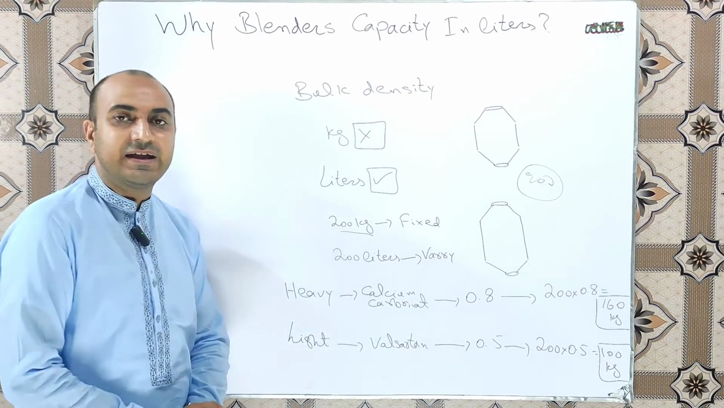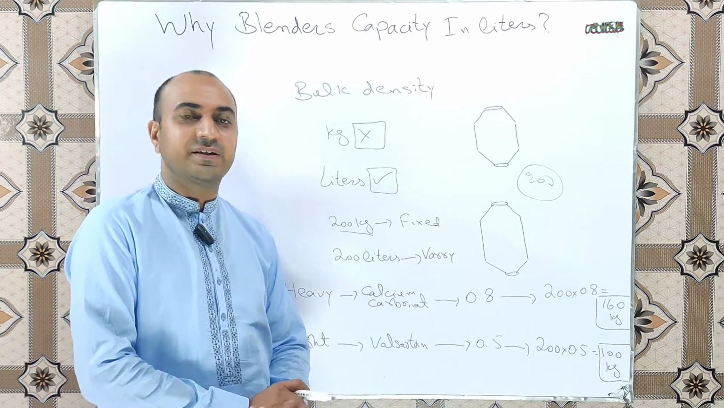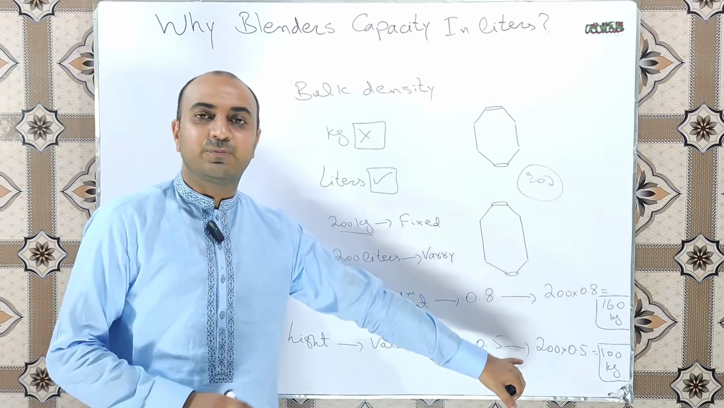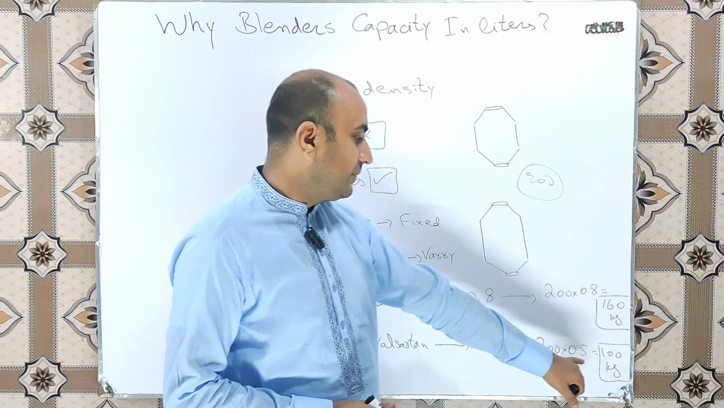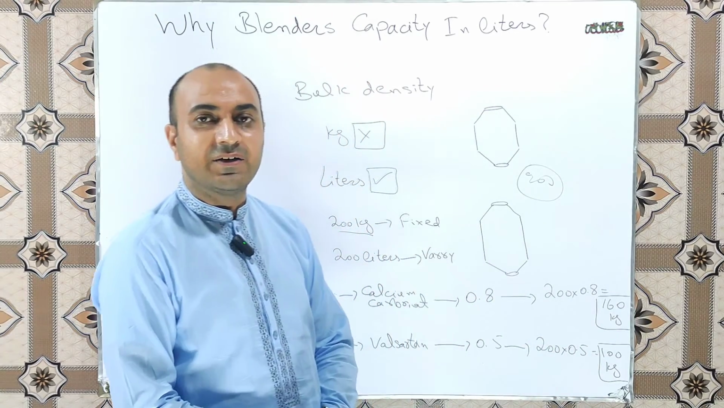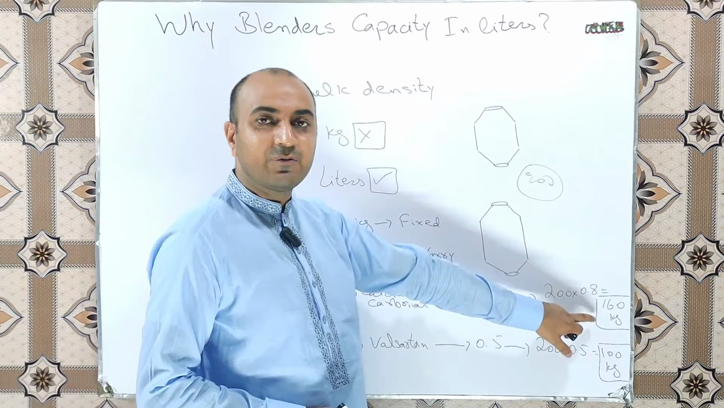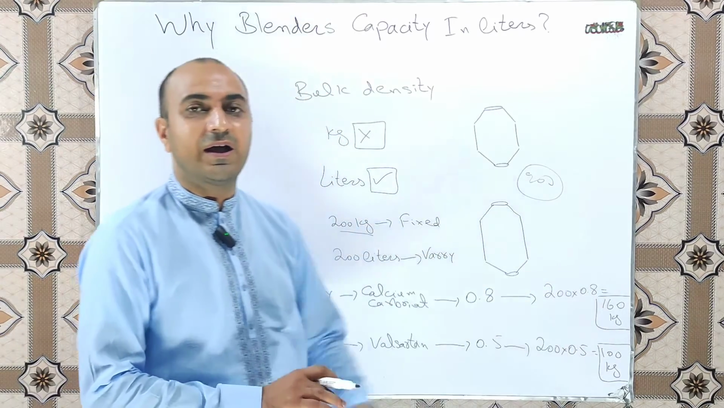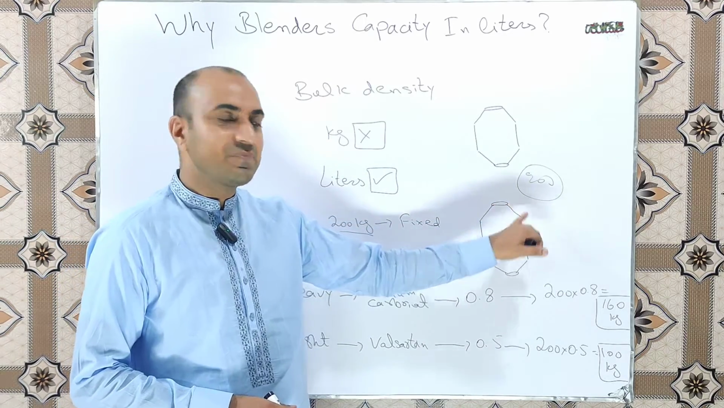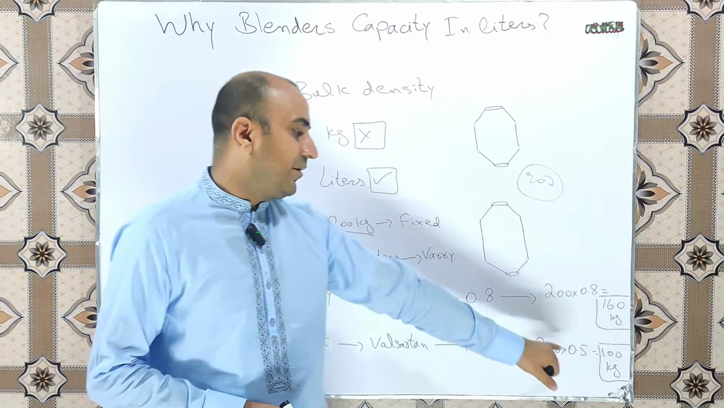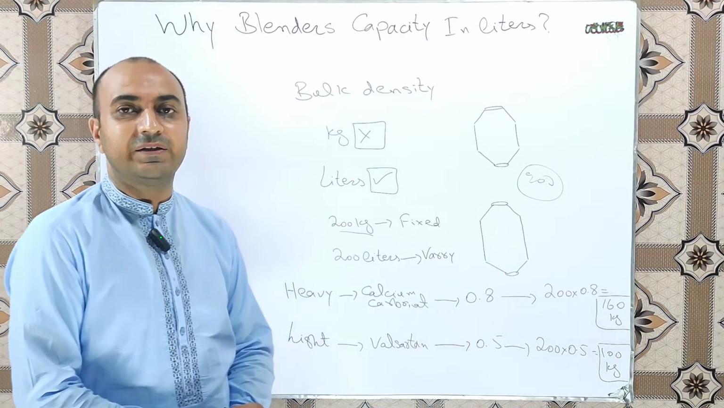So when we take a lighter material like valsartan, we know that the bulk density of valsartan is less, suppose it has a value of 0.5 gram per ml. When we calculate, the answer will be 100 kilogram. It means we have the same blender, but we can add 160 kilogram of calcium carbonate till its brimful volume, and we can add 100 kilogram of valsartan till its brimful volume.